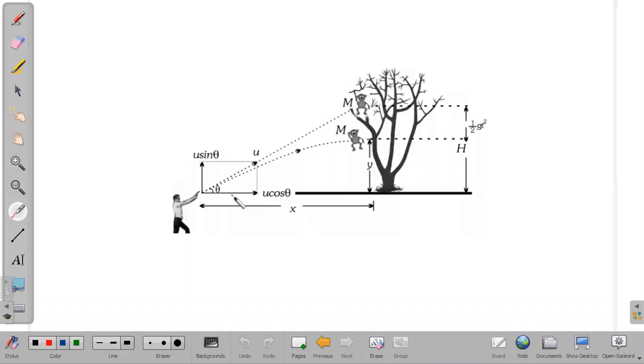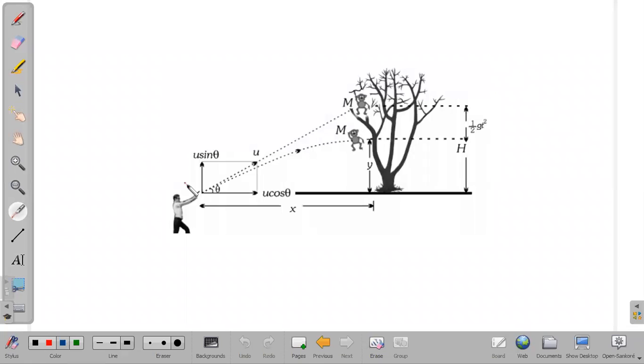And the velocity of the particle, suppose here u is there, so the bullet is moving. When the bullet is moving, the velocity of the particle is resolved into two rectangular components. So when we are studying projectile motion, we will resolve the velocity into two components, and study how it behaves along the horizontal and along the vertical.